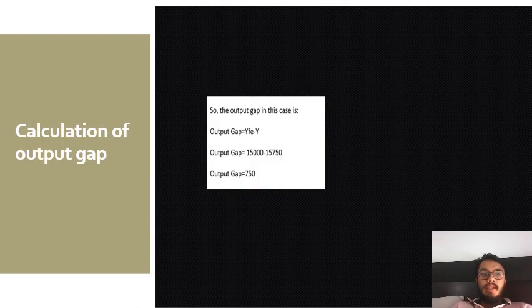This is the calculation of the output gap. The output gap is equal to YFE minus Y. Output gap is equal to 15,000 minus 15,750. The output gap remaining is 750. This is the formula which we applied for the gap.